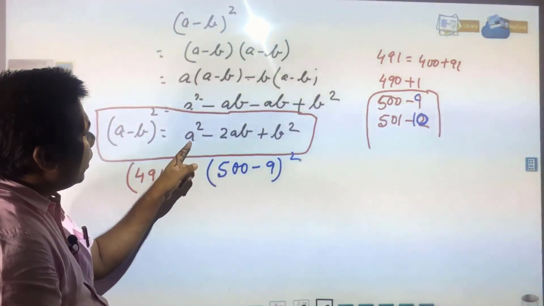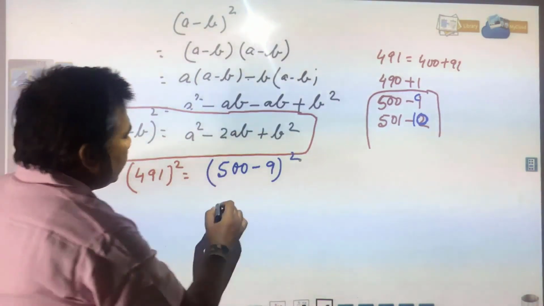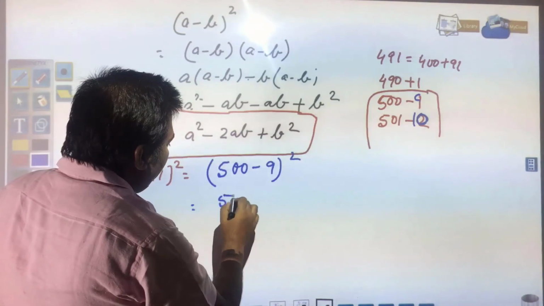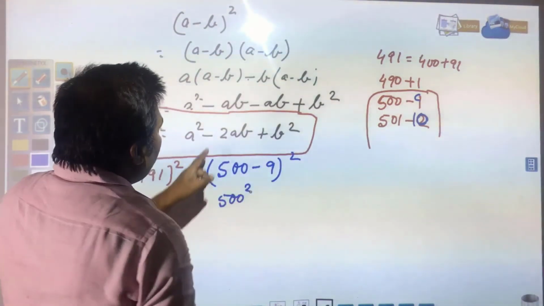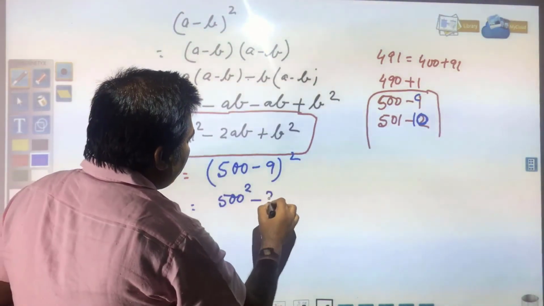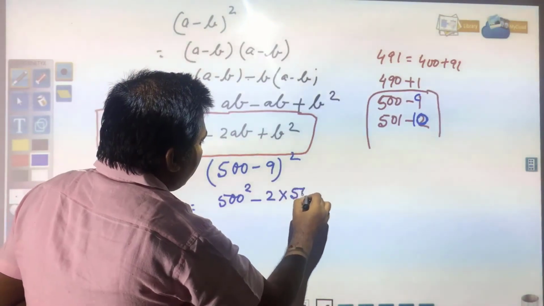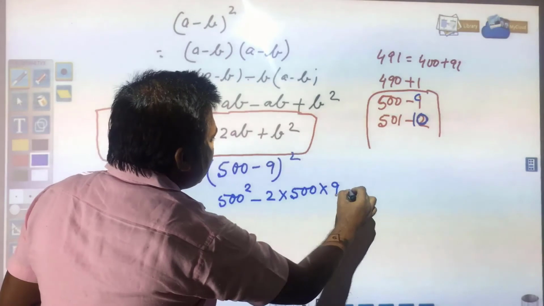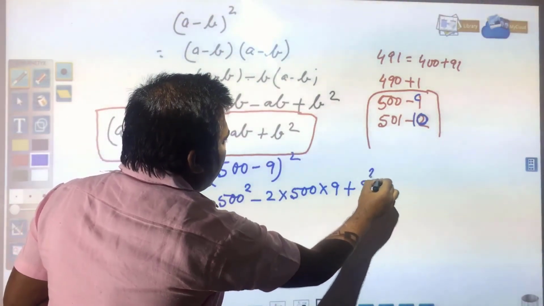A is equal to what? 500. So this will be A square means 500 square, minus 2AB, minus 2 into 500 into 9, and plus B square means 9 square.